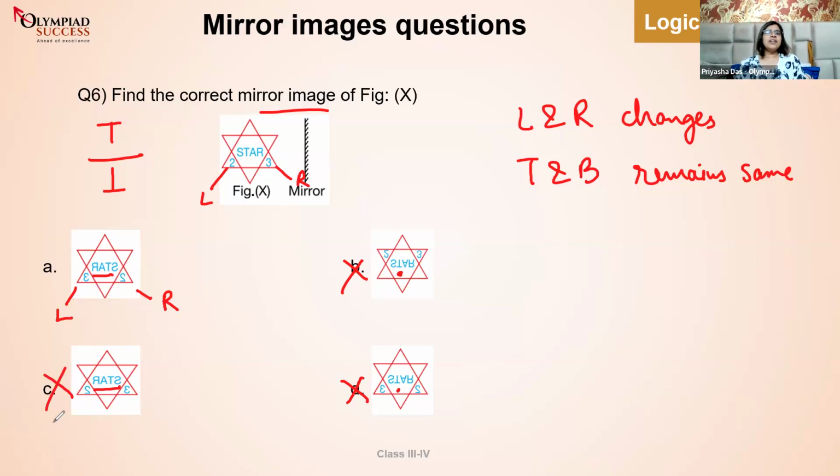Congratulations to each one of you in the class who gave the answer as C, and double congratulations to the one who did not give the answer as A. I take my words back. Congratulations to the ones who gave the answer as A, and double congratulations to the people who gave the answer other than A, because you people saved yourself from doing a blunder mistake in the exam directly. You learned it in the class here.